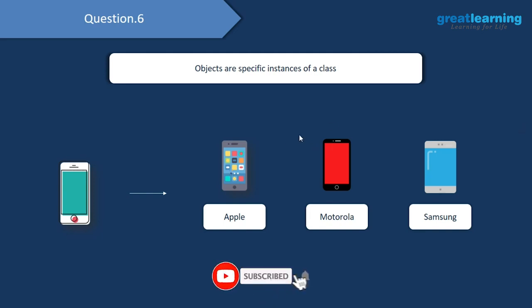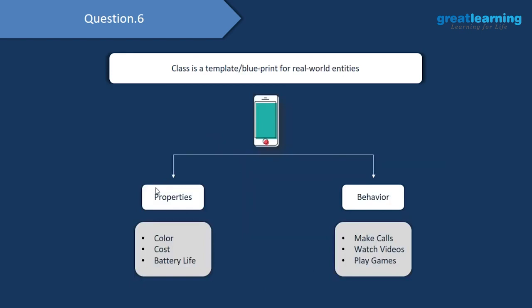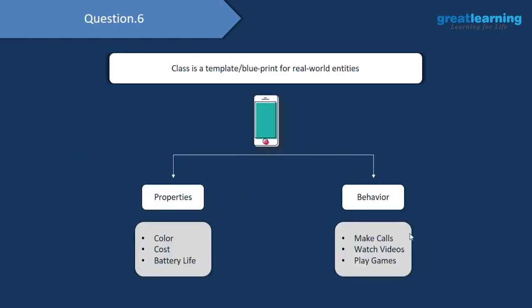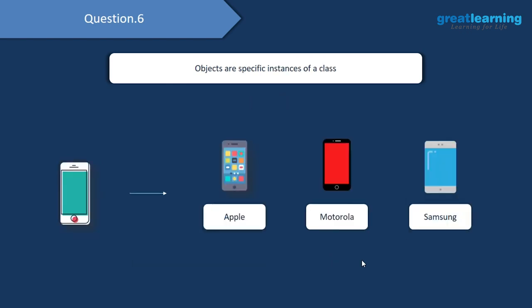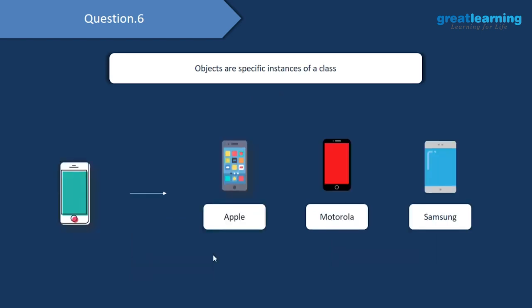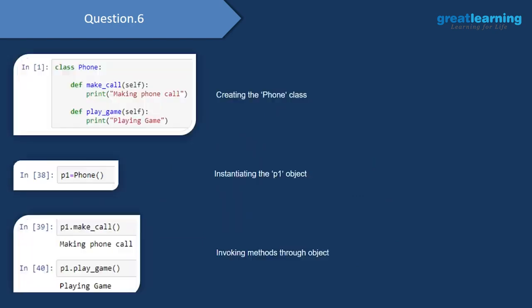So all of these would be objects of the phone class, and these objects would have the properties and behavior of the phone class. So with the help of this Apple phone, you will be able to make calls, you will be able to watch videos and you will be able to play games. Similarly, this Apple phone will also have a color, it will have a cost and it will have a battery life associated with it. So this is all about the theoretical side of object-oriented programming.